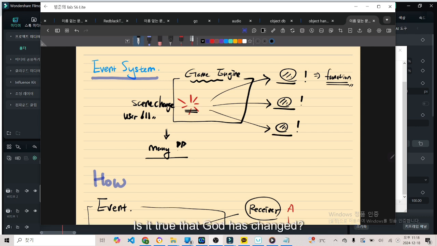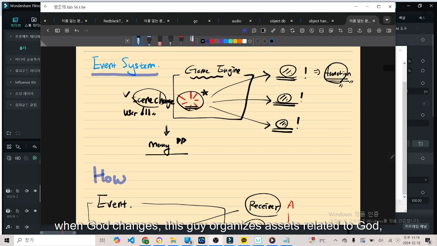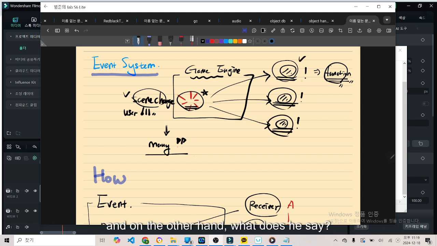Say the object has changed. Then some kind of event just happened. So I registered for this event. Call me a receiver. Guys who receive events. If the receivers are like these three things, when the object changes, this guy organizes assets related to the object, and on the other hand, the editor, we will have various windows and panels, and we will also set new values and objects.